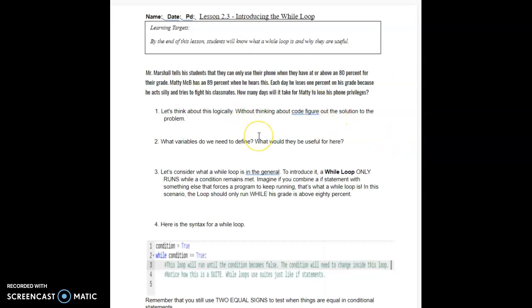Without thinking of how you're going to code this, I want you to figure out a solution to what we're going to be doing here. So take a second and pause the video, write out some potential pseudocode or what your thoughts would be before we get into the rest of the lesson. So pause now. Did you pause? Come on now, pause. I'm watching you. Alright, I think you paused.